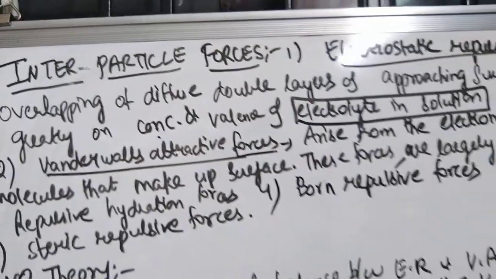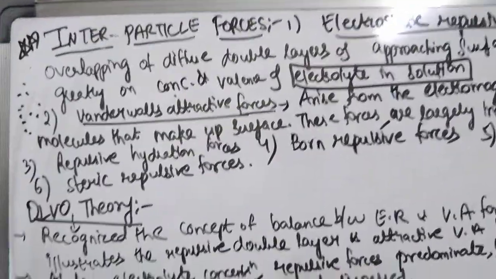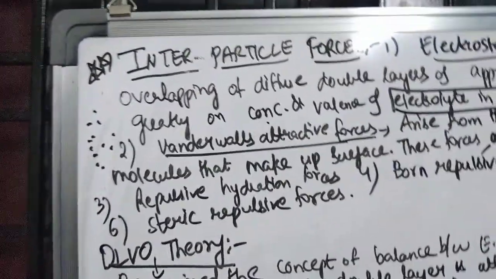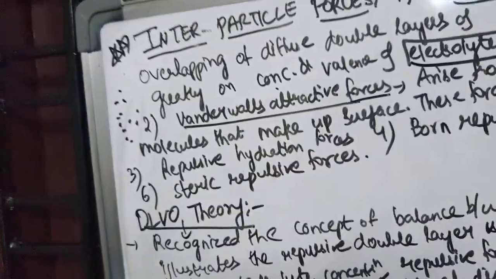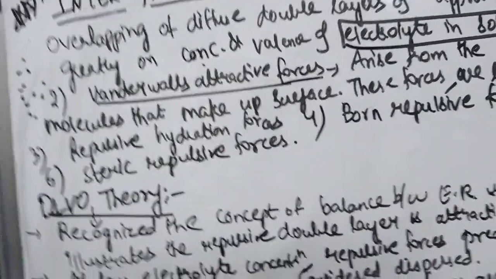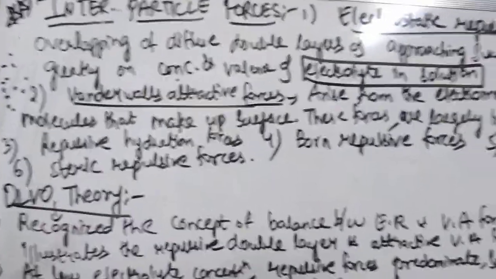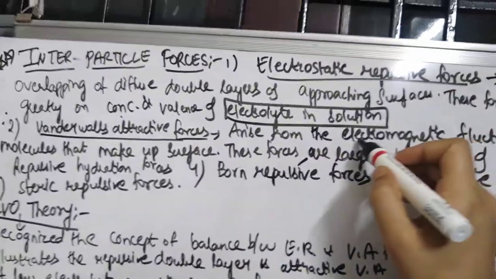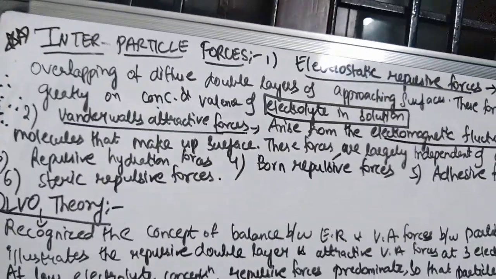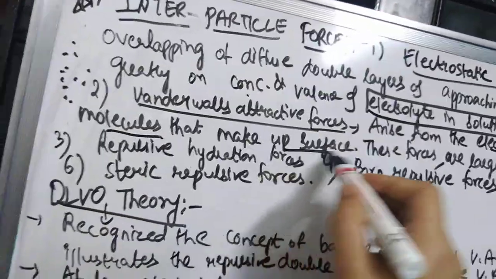Next you have van der Waals attractive forces. I have already told you about this in the previous classes, when we discussed flocculation and deflocculation, van der Waals attractive forces and repulsive forces. These van der Waals attractive forces arise from the electromagnetic fluctuations in the molecules that make up the surface.